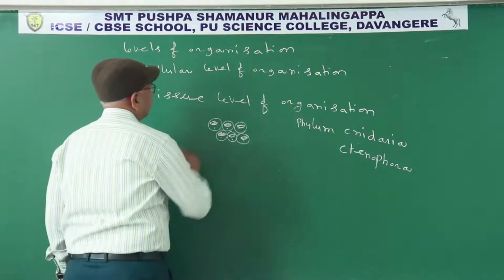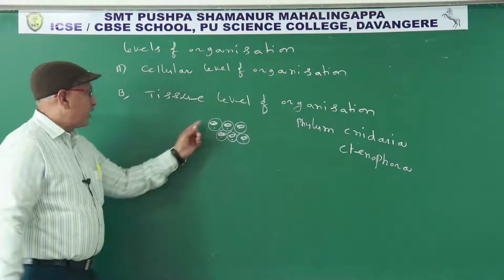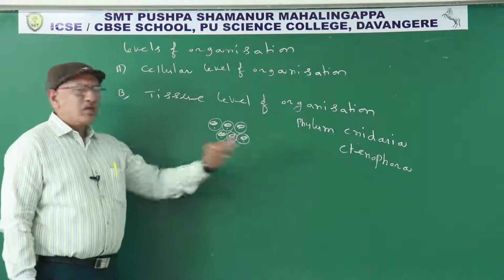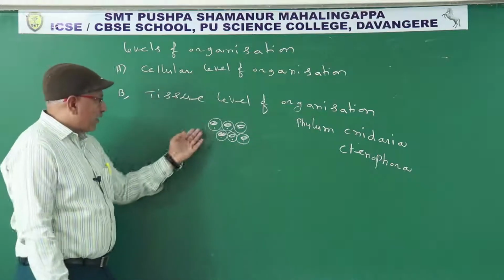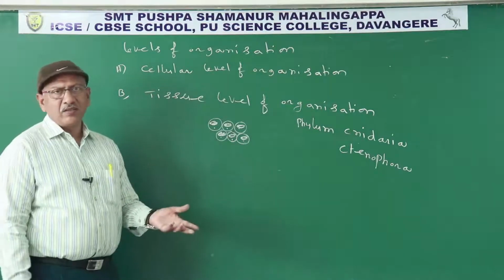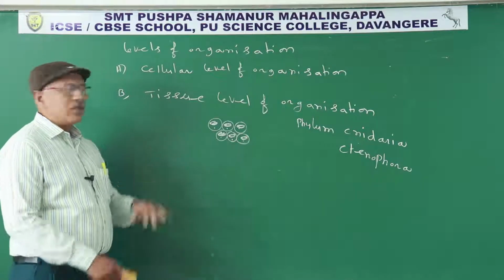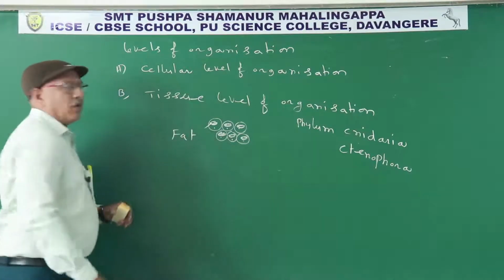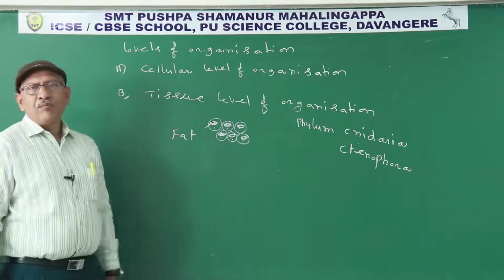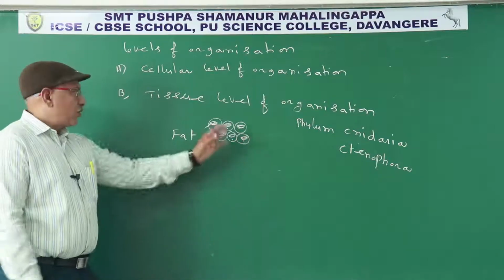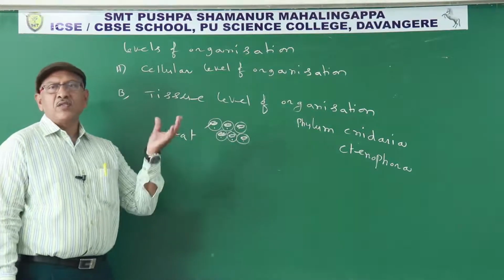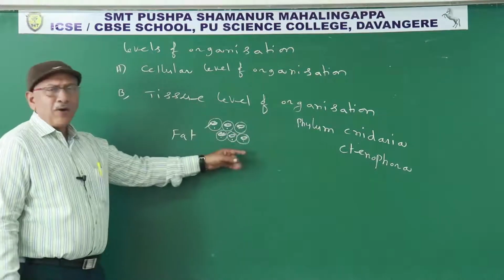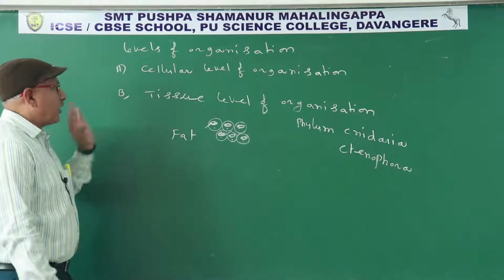What is tissue? A group of cells having the same structure, origin, and development, and performing the same function. Here all the cells are circular, similar in structure. All the cells store fat, perform the same function, and all developed from mesoderm, the same origin. So a group of cells with the same origin, structure, and development that performs a similar function is known as tissue.